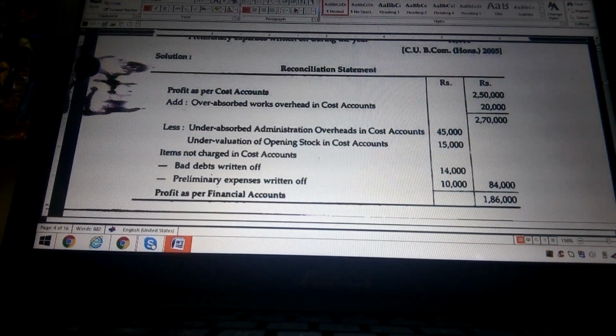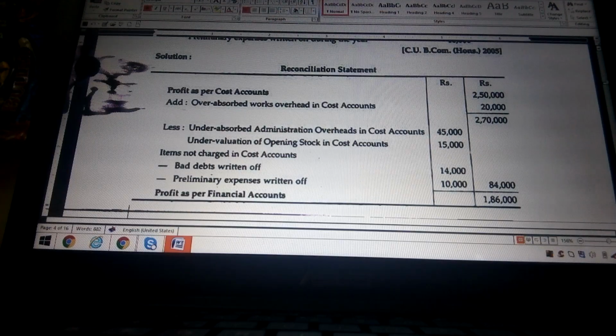So next, move on to the solution. Take down the information. Profit as per the cost account should be on the credit side. Then we add over absorbed items, that is, over absorbed works overhead in cost account, rupees 20,000, which should be added. We arrive at 2,70,000, and then we deduct some information relating to under absorbed administration overhead in cost accounts and under valuation of opening stock in cost account, that is 45,000 and 15,000.